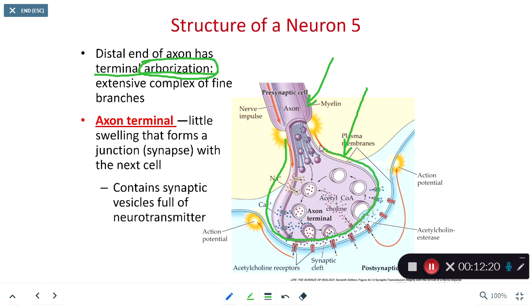This is often referred to as the axonal bulb. And this axonal bulb is going to contain vesicles filled with neurotransmitters. And when those vesicles are properly stimulated, they will exocytose, or secrete, the neurotransmitters into this little teeny tiny gap called the axonal cleft. And then those neurotransmitters are going to initiate another action potential on the adjacent cell membrane of the next cell. And that's all we have for this recording.